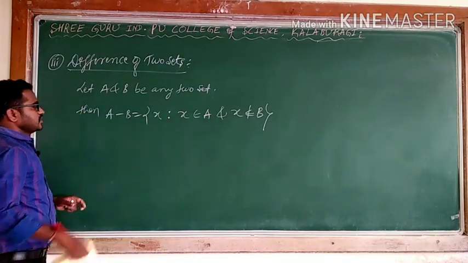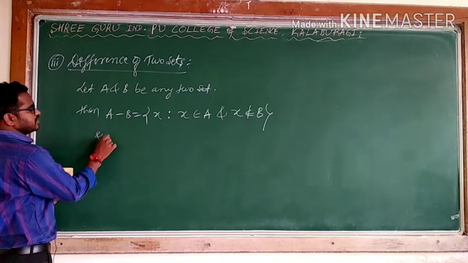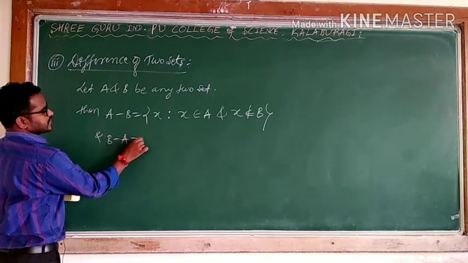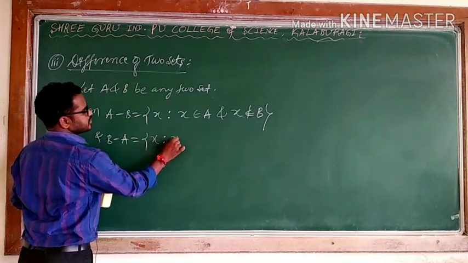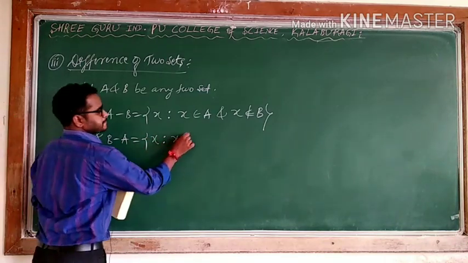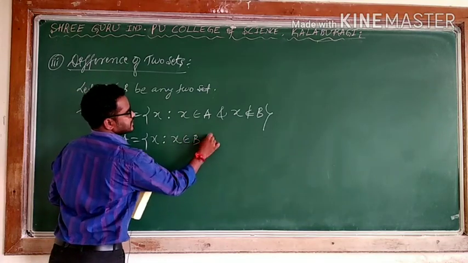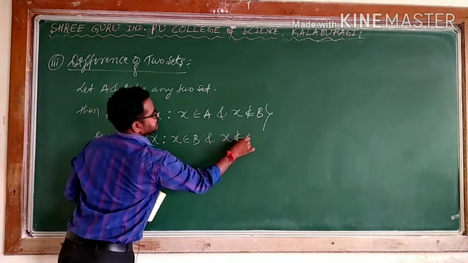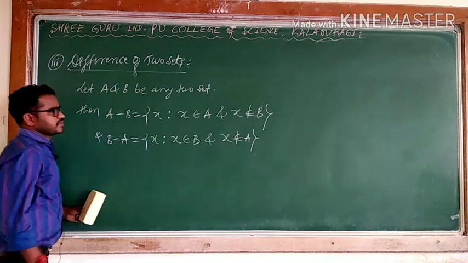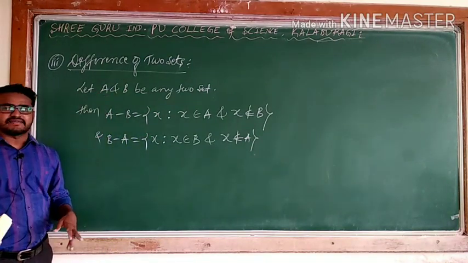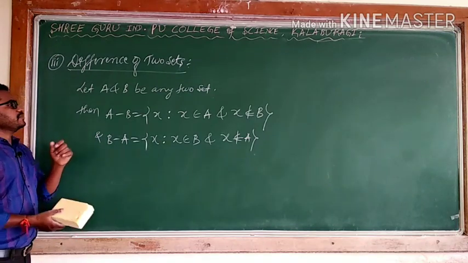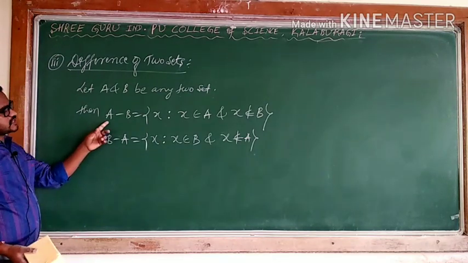A minus B. If it is B minus A, in this case I will say the set of elements X such that X belongs to the first set B but X should not belong to A. Very simple. Very simply I am expressing mathematically. Those wordings I will give in the notes. A and B be any two sets, then A minus B is what?